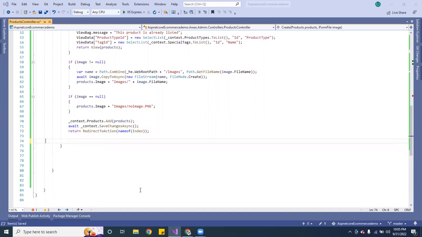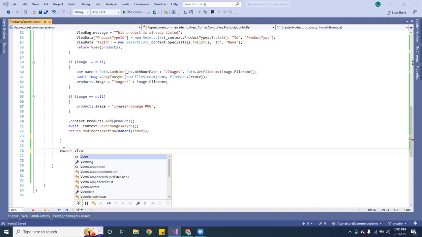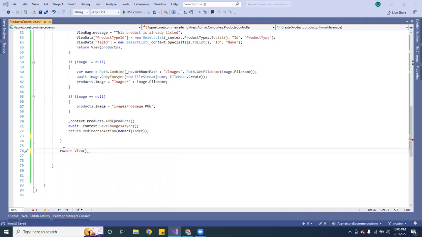Okay, so here we want to get out of that loop and return View, and here we want to return the products. Okay.